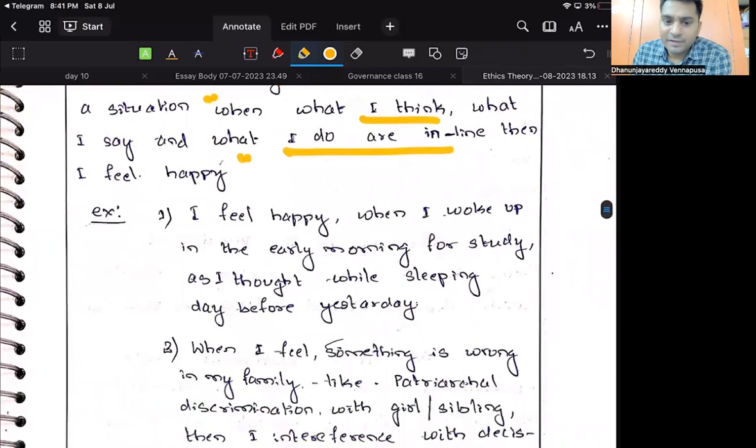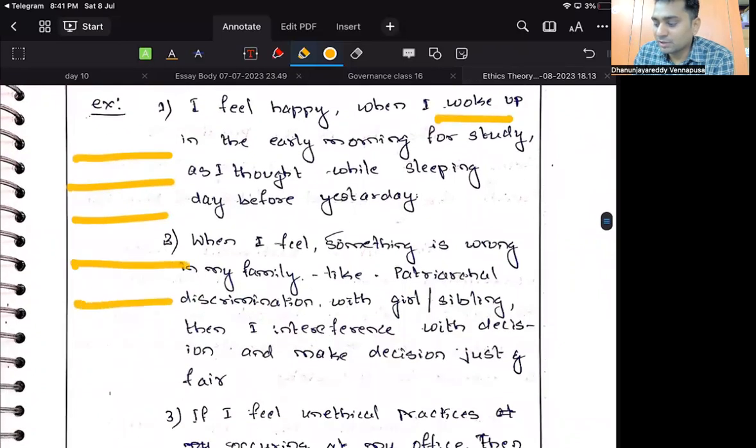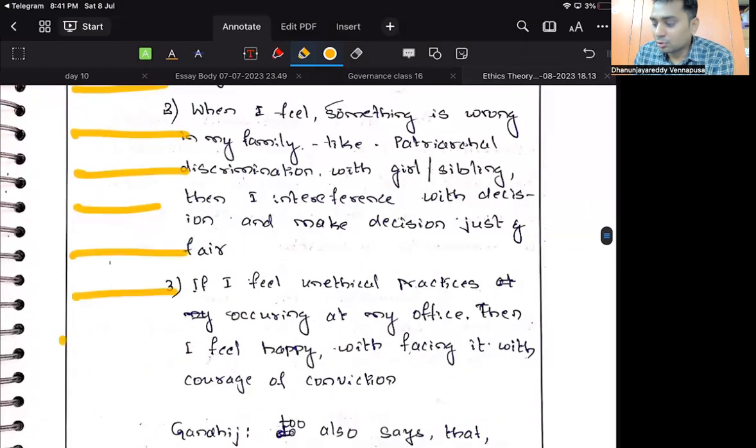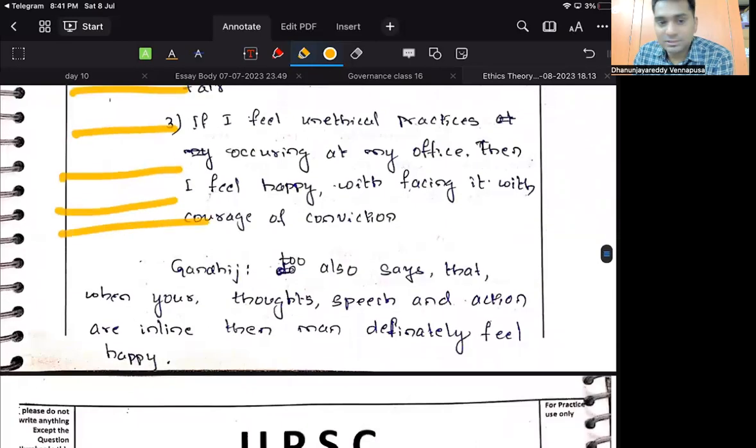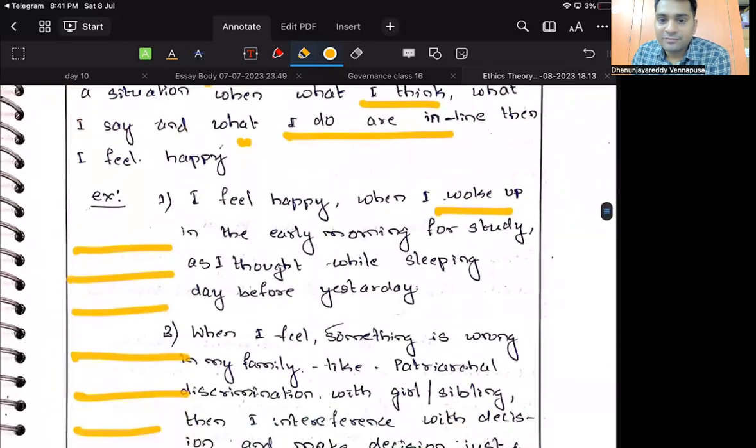Example, I feel happy when I wake up in the early morning. Write it now, why are you leaving all this space? Half of the space is left here, so don't make these mistakes again. This is the second time this is repeated. I feel happy when I wake up in the early morning for study, as I thought while sleeping the day before yesterday. For example,